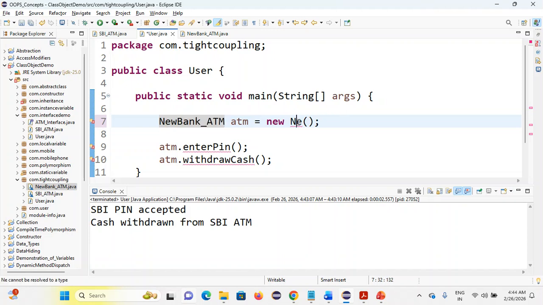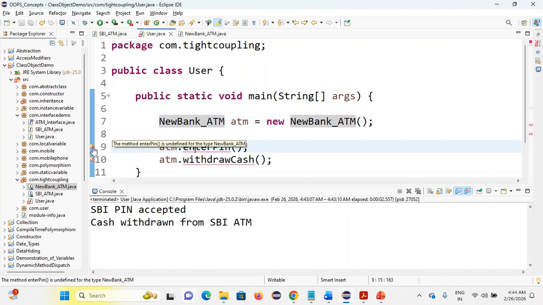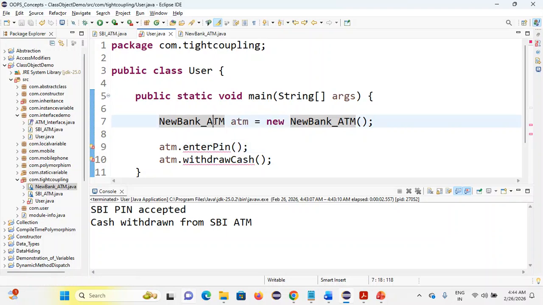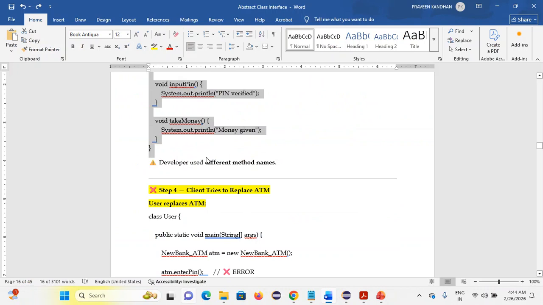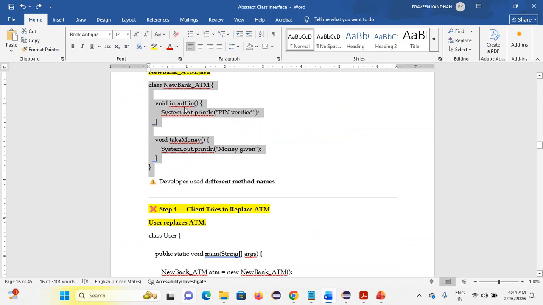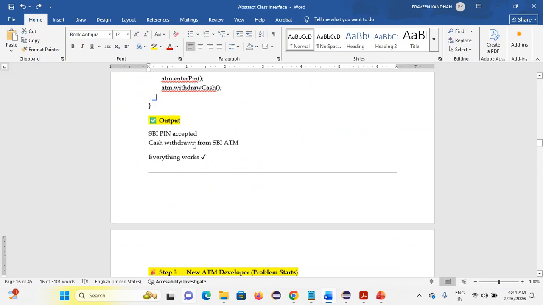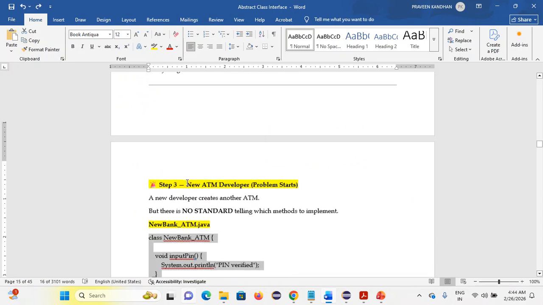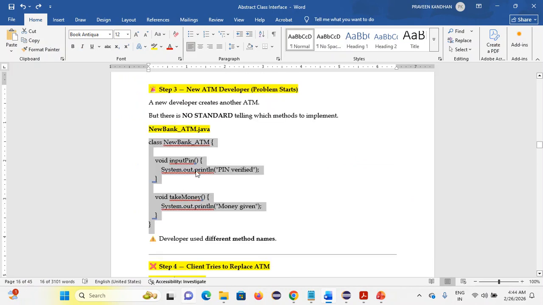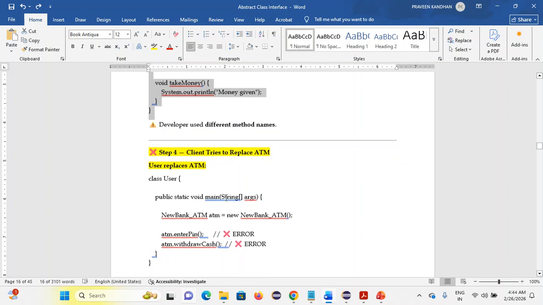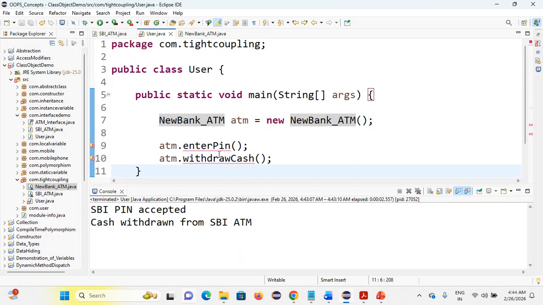So I'm giving a new ATM bank. See here, now what's the error we're getting? ATM.enterPin. This method is undefined for the new bank ATM, because as a client we know how these methods are working. Am I right? The existing methods are enter pin and withdraw cash, but a new user of the ATM is writing input pin and take money. If I do this, it throws an error.